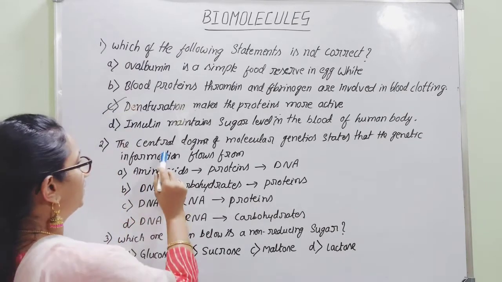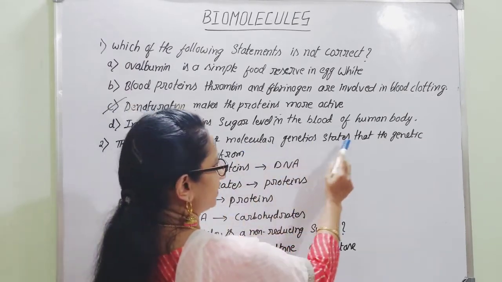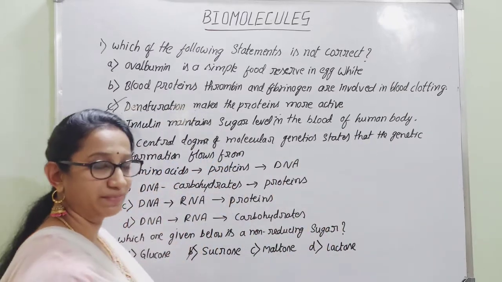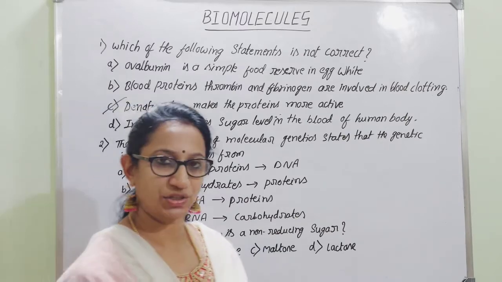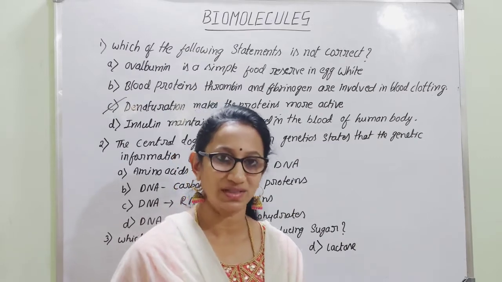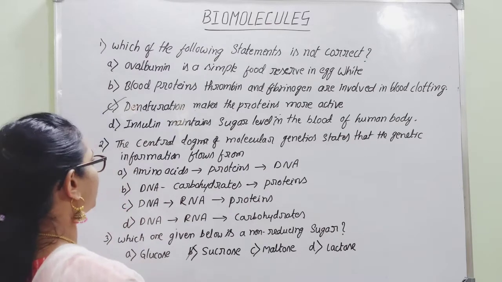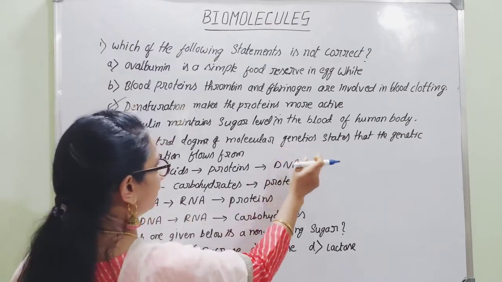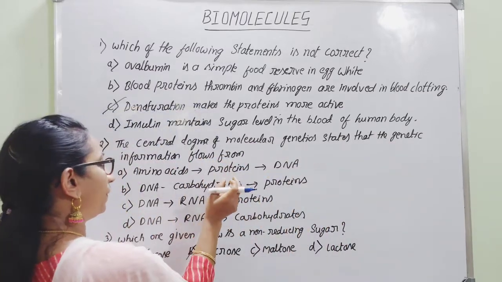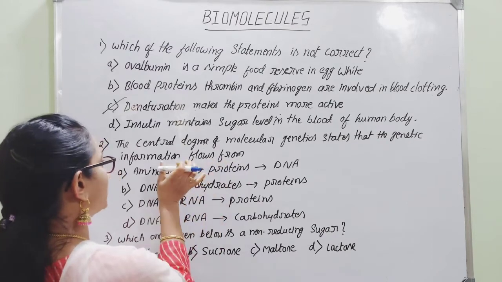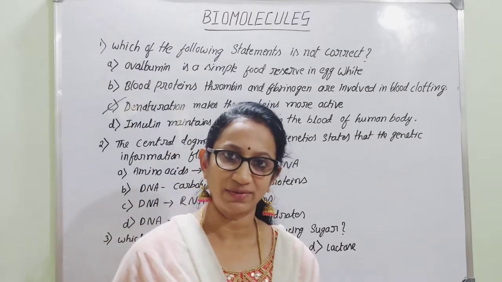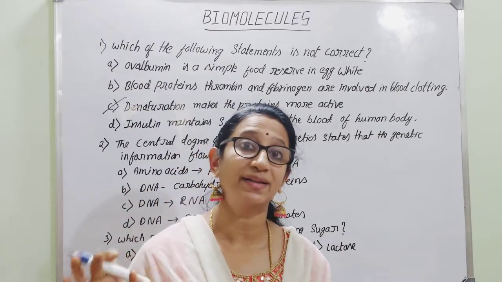Next, the central dogma of molecular genetics states that the genetic information flows from... As you know, nucleic acids play a major role in transmitting the genetic information from one generation to another generation. Even it plays a major role in synthesis of the proteins in our body. As given in this question itself, molecular genetics states that the genetic information flows from, but there should be a certain sequence for the flowing of this genetic information. So who will be the initiator, where that code will be embedded? Whatever the genetic codes we can consider, that will be embedded inside DNA.